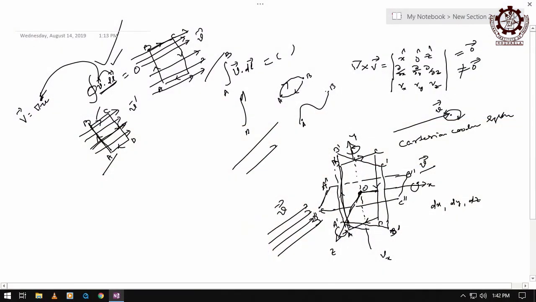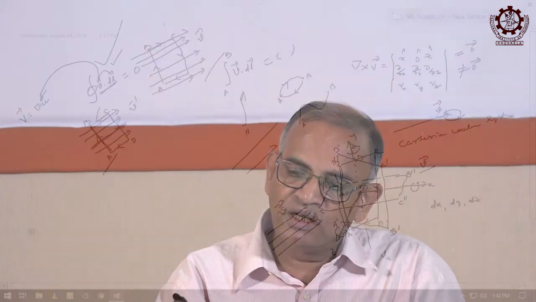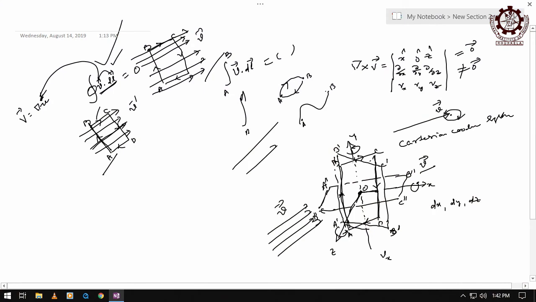Similarly, the middle of AB, the middle of BC and the middle of CD. If you get the value at these points, then it is the average over that length. If you get it at this point, it is the same over all, and likewise for the other points. The average value is the same. Then you can go for the closed path A, B, C, D. Like that, the other two planes also.